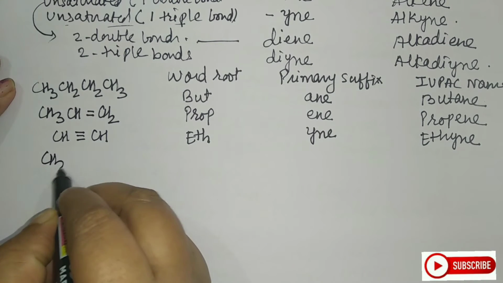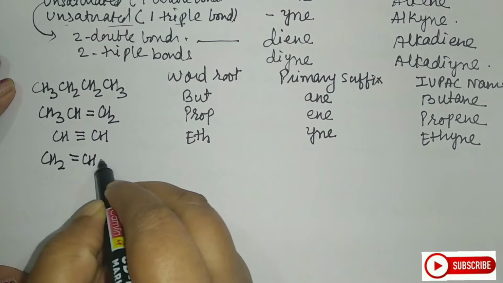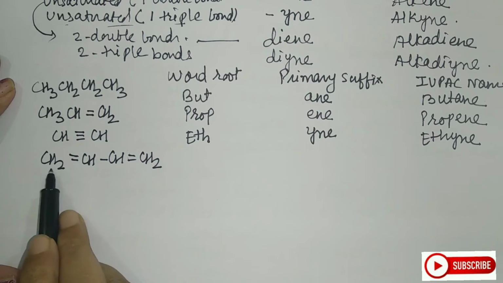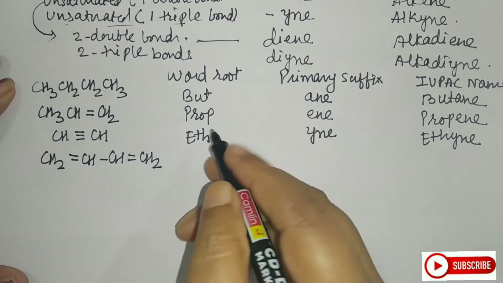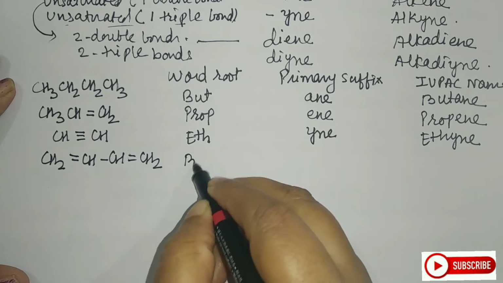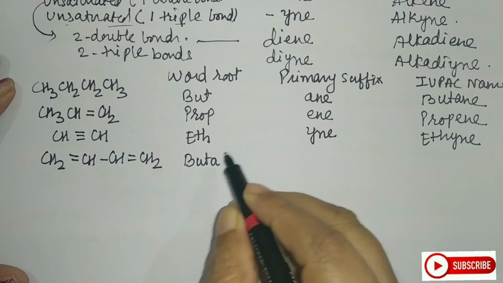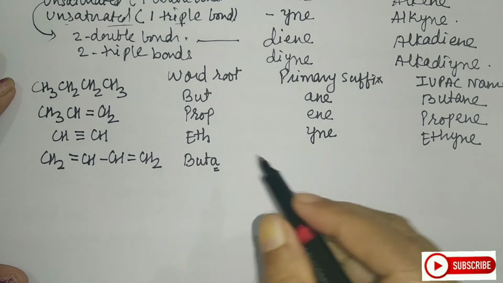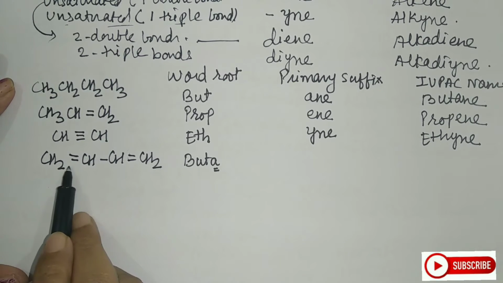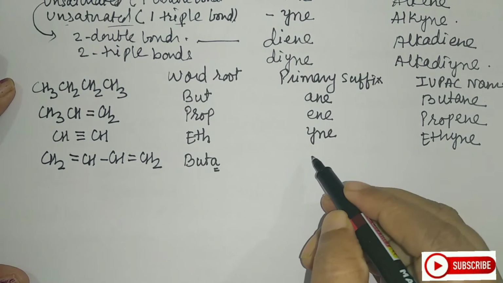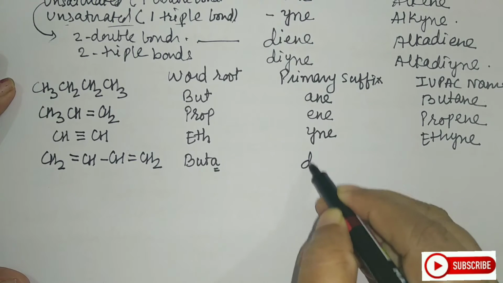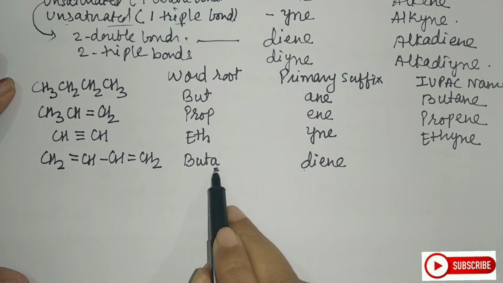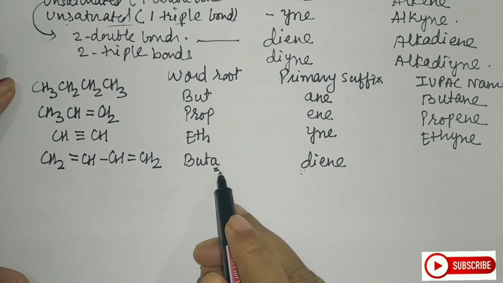Similarly, I will have CH2 double bond CH, single bond CH, double bond CH2. Now, it is 1, 2, 3, 4. So the word root here is buta. Now students, this A, I will see whether I have to remove it or add it. If I see this, there are 2 double bonds here, so the primary suffix here is diene. Now if I see this and this, they both are not vowels, so now I will add them.